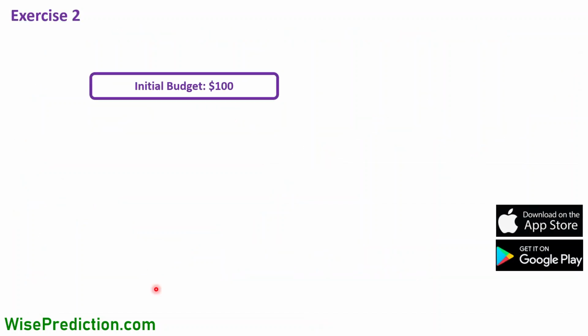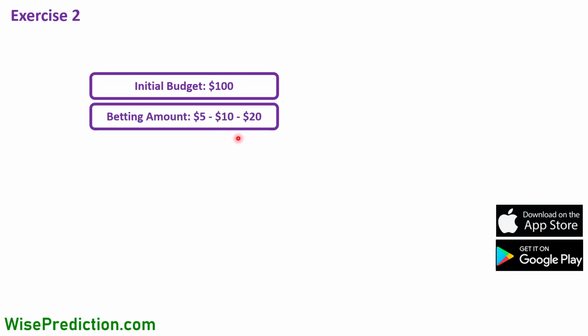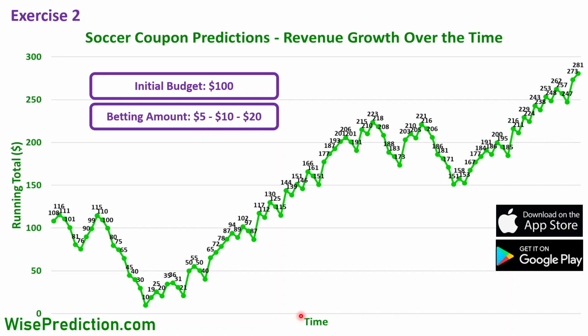What if we had followed a different approach where the initial budget is still $100, but instead of going for 10, 20, and $40 in each step, starting with 10% of our initial budget, we just start with 5% of our initial budget. The total budget is $100, and the first coupon is going to be $5. If it fails, we increase the amount to $10. Otherwise, we continue with $5 as long as coupon predictions hold. And this graph shows how the numbers would look if we had followed this approach with these betting amounts.